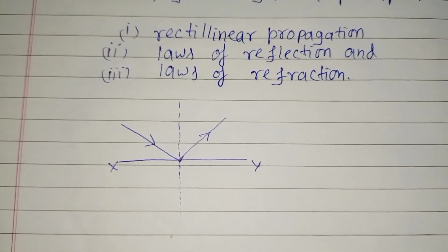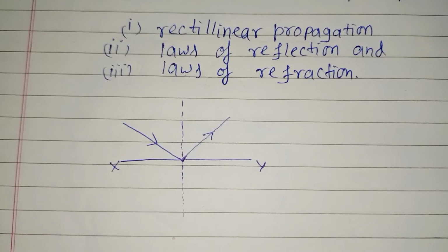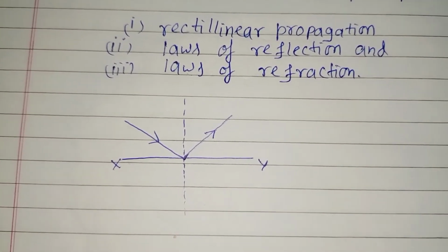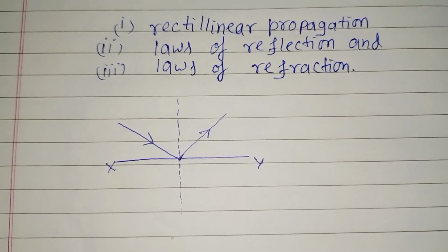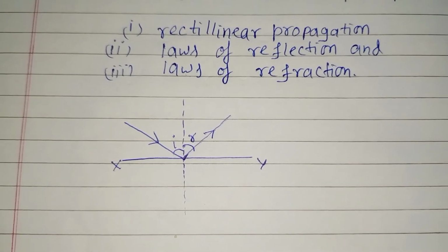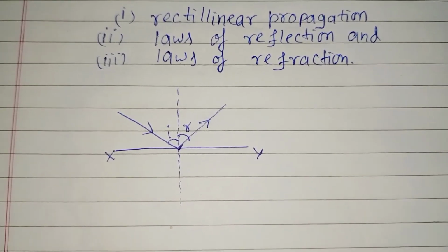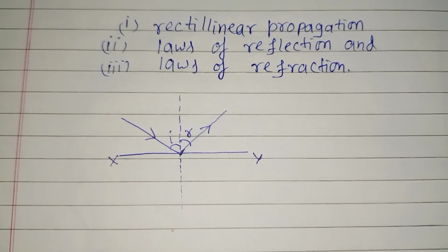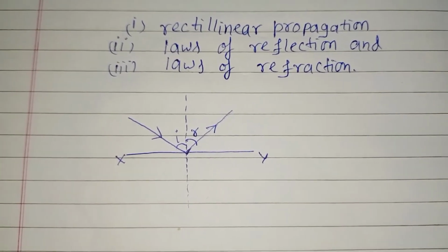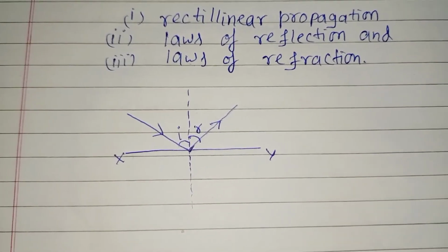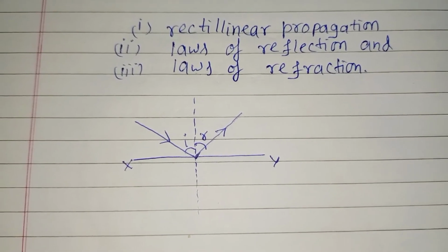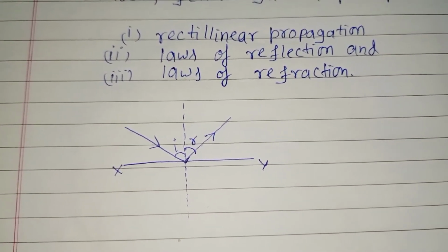And now moving on to the second law. According to the second law, the angle of incidence is always equal to the angle of reflection. It can also be understood by the diagram. As you can see, the angle of incidence is the angle made by the incident ray with the normal, and it is represented by capital I, whereas the angle of reflection is the angle made by the reflected ray with the normal, and it is represented by small r. So according to the second law, i equals r, which means the angle of incidence is equal to the angle of reflection. This is the second law of reflection.